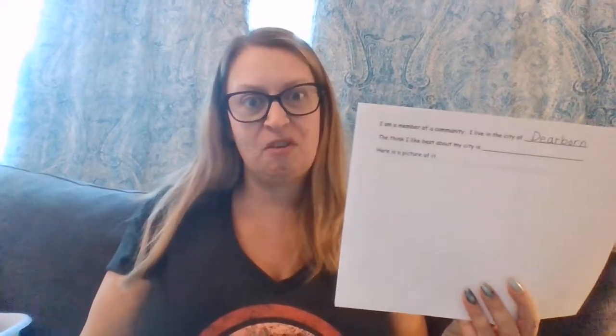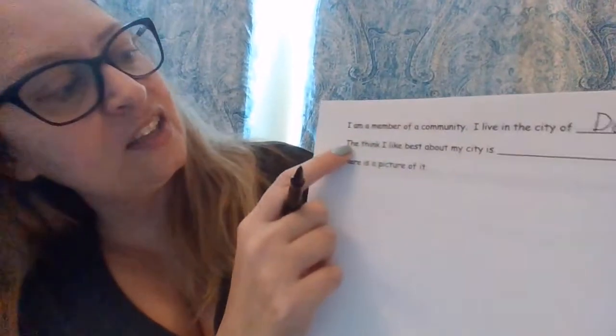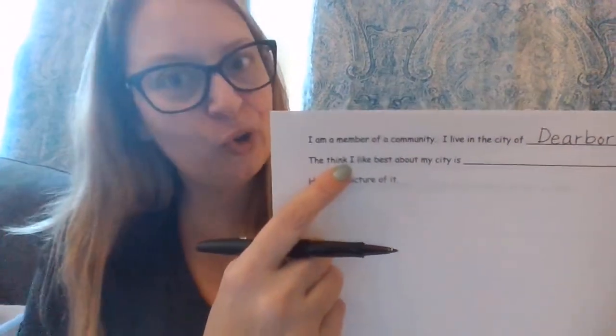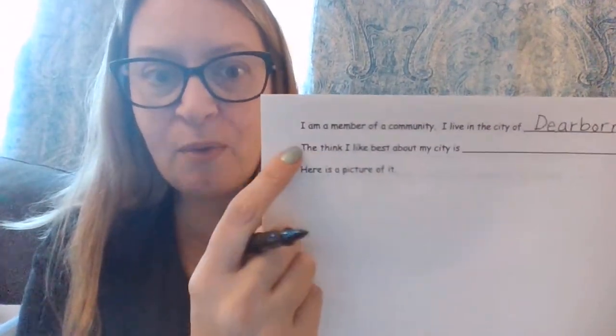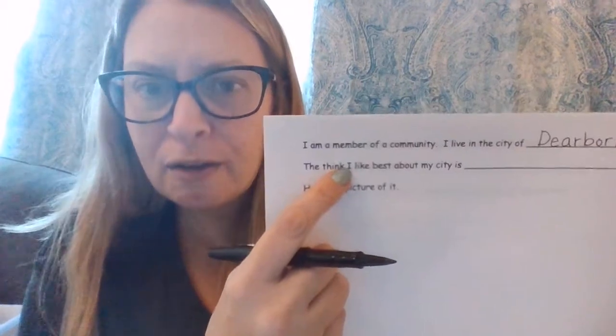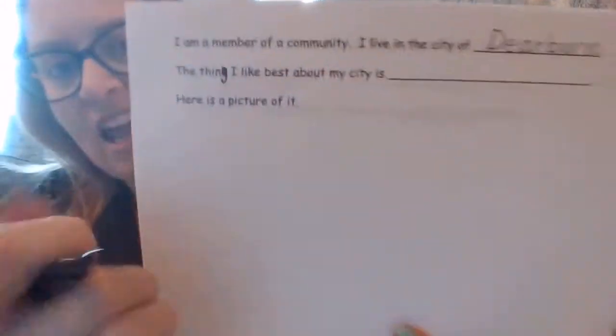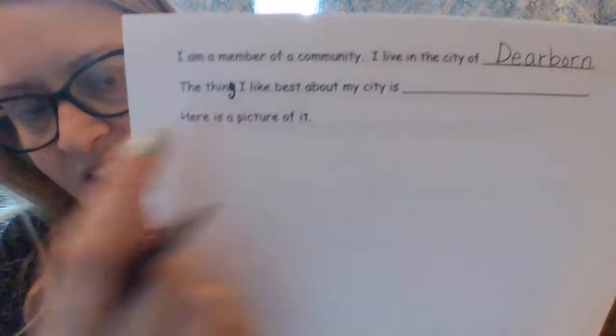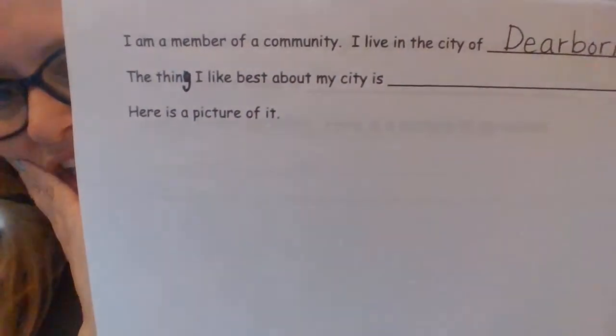Now, one thing I noticed after we printed all of the books is that I made a mistake with some of my typing. So here it says, the think. Oops, that's not the word I wanted. I wanted the word thing. So I'm going to have you go ahead and change that to a letter G, because it won't make sense if we say the think I like best. So what I'm going to have you do is just go ahead and take your pencil and change that K to a G for me.